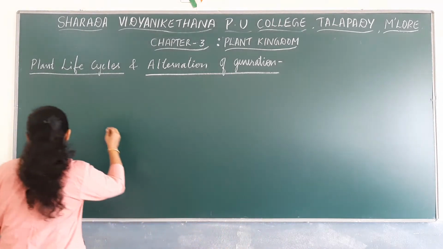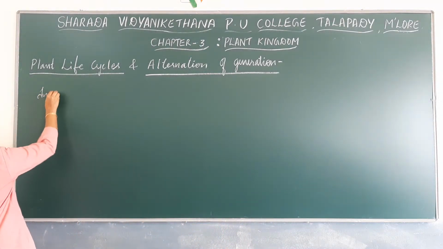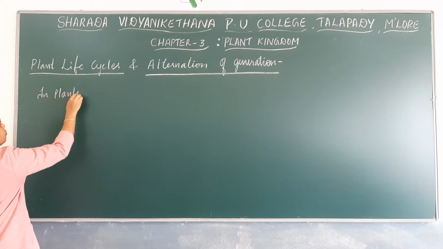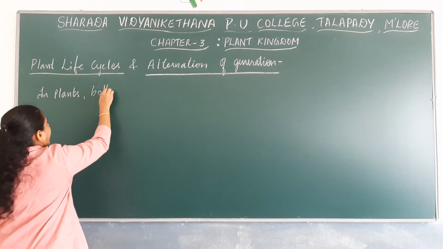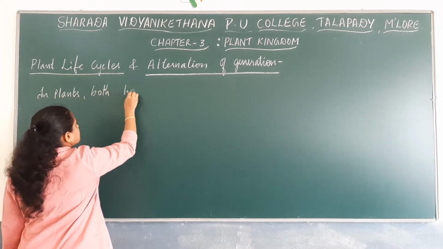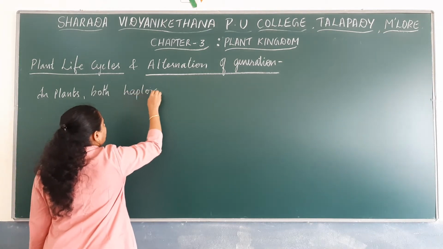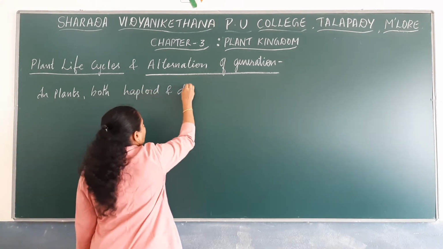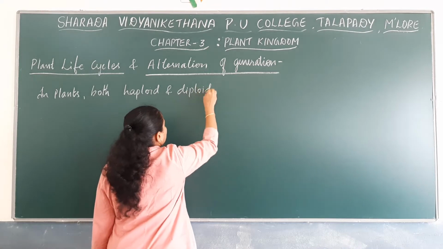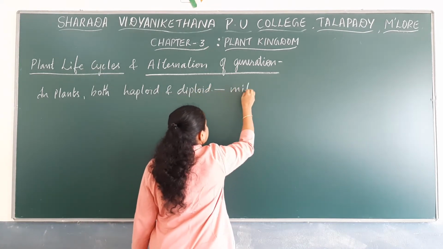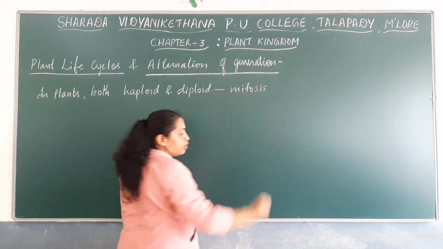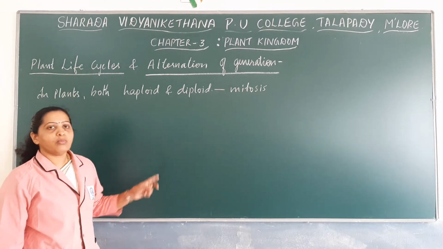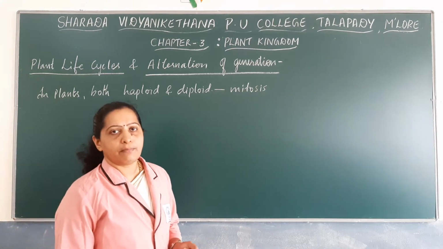So in plants, both haploid and diploid cells undergo mitosis, so they undergo mitotic division to form two different kinds of plant body.